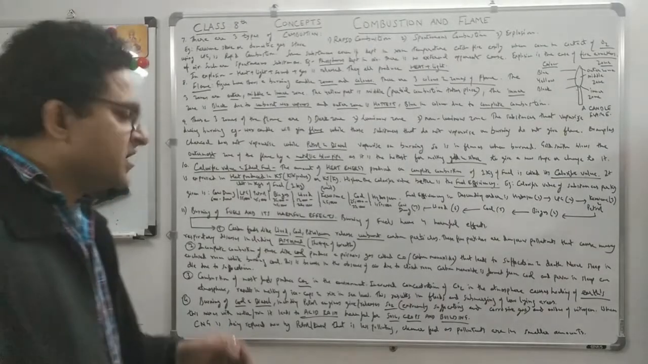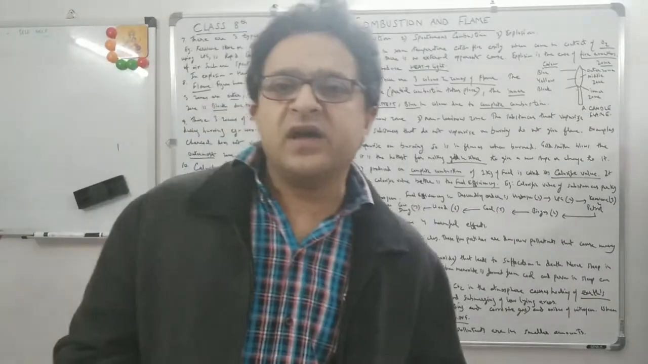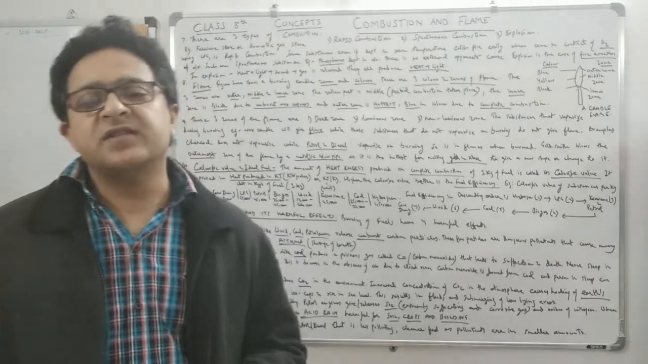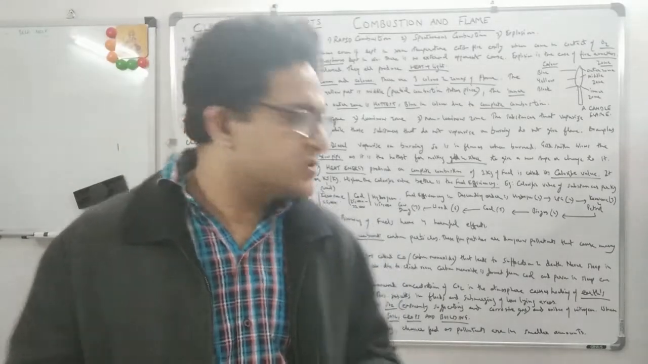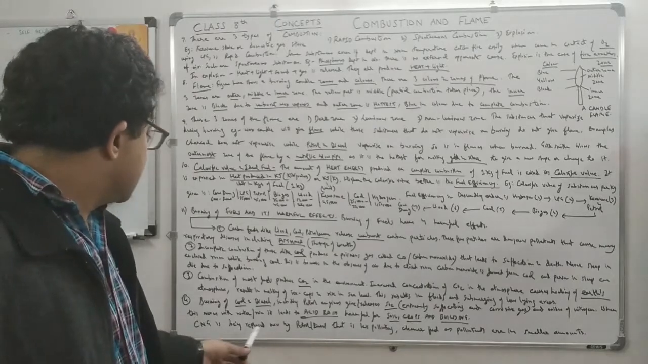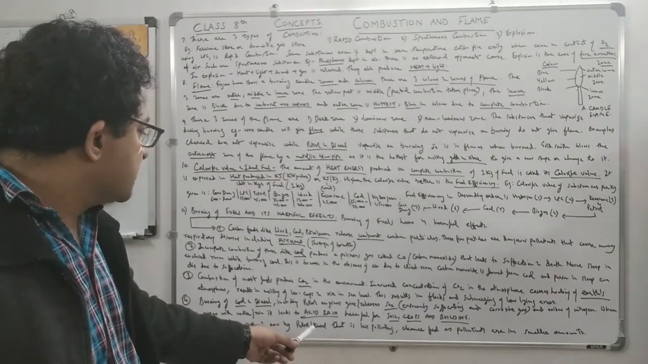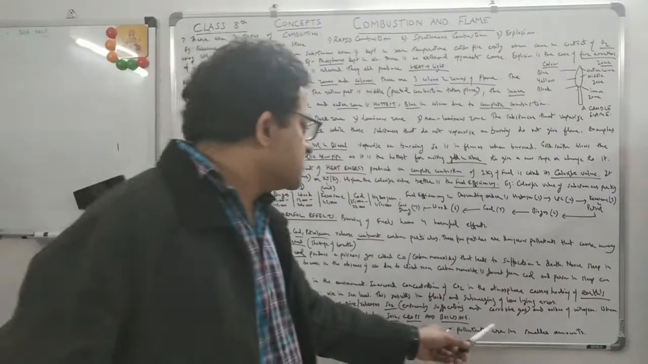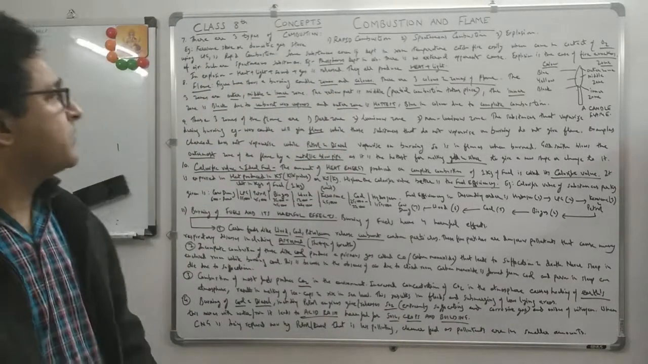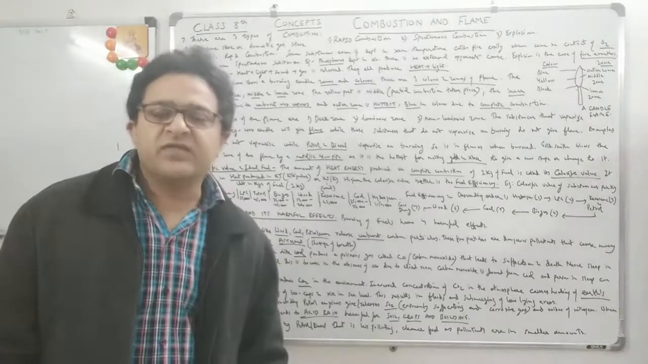So nowadays CNG is being used to replace petrol and diesel engines. It is a very clean fuel, though the pollutants are there, but they are in smaller quantities. So this is what it says. CNG is being used now in place of petrol and diesel, as it is less polluting, a cleaner fuel, and the pollutants are in smaller amounts. So this was the whole chapter, basically about combustion and flame.